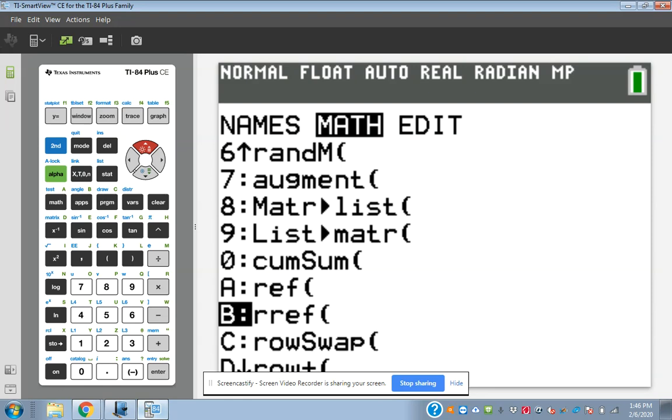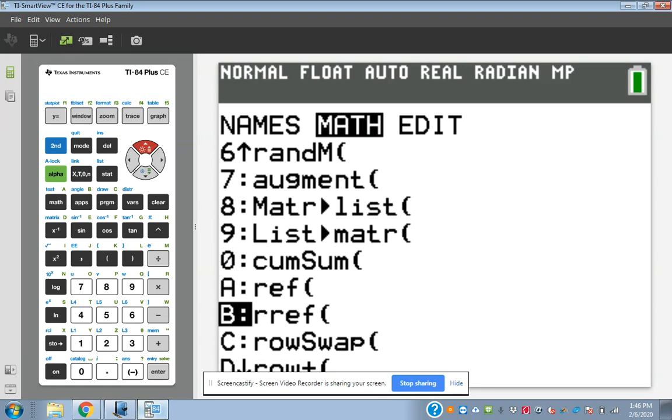But it just says RREF. Make sure you select the one that says RREF and not the one that says REF, because it makes a difference. REF doesn't get the zeros in there. It puts the ones in certain spots, but it doesn't put the zeros in there. I like to think it's halfway done.